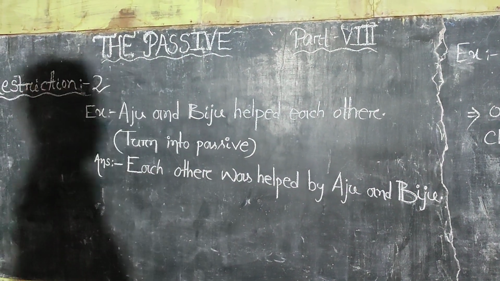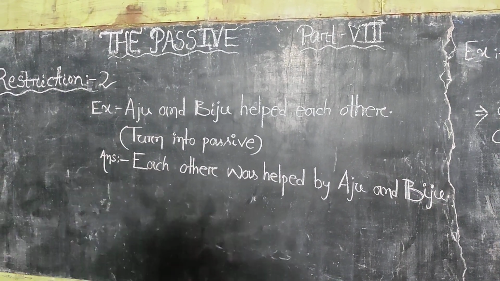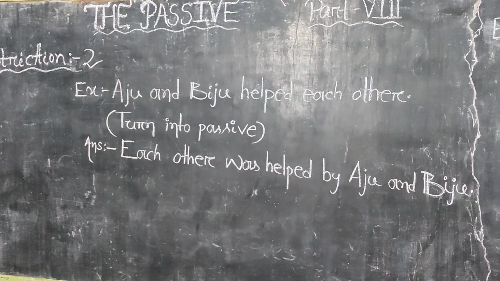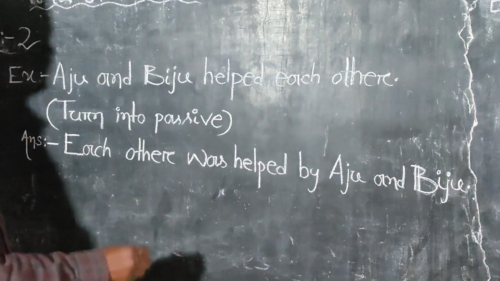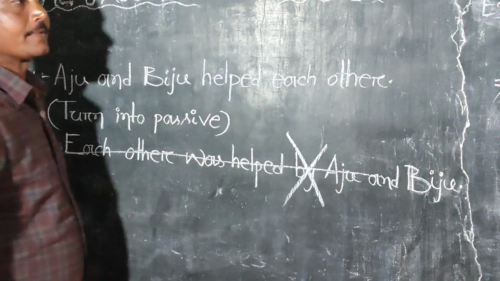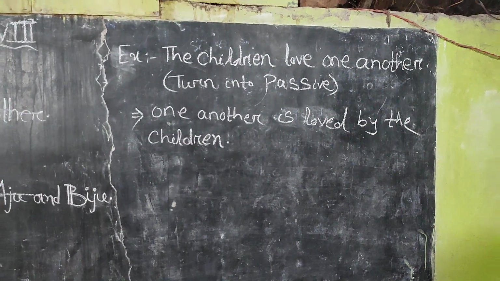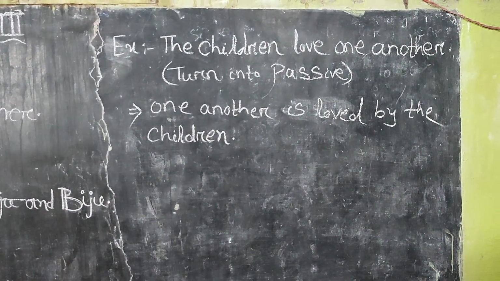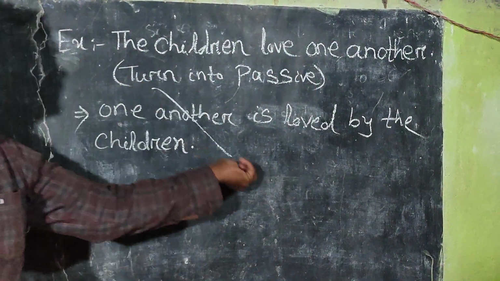Another example is, Aju and Biju helped each other, turned passive. And the answer, each other was helped by Aju and Biju. But this type of sentence is fully ungrammatical. It is wrong. And then another example, the children love one another, turned passive. Answer, one another is loved by children. It is also wrong.